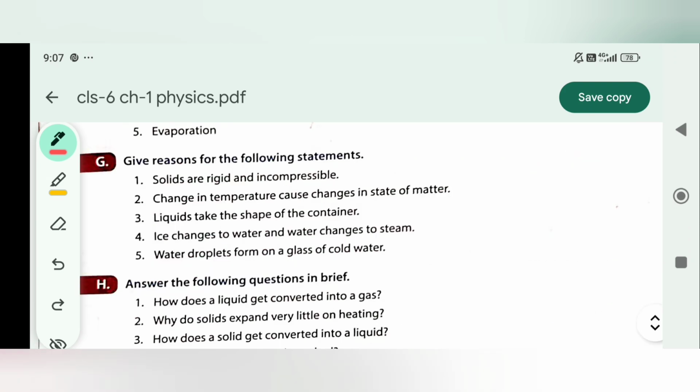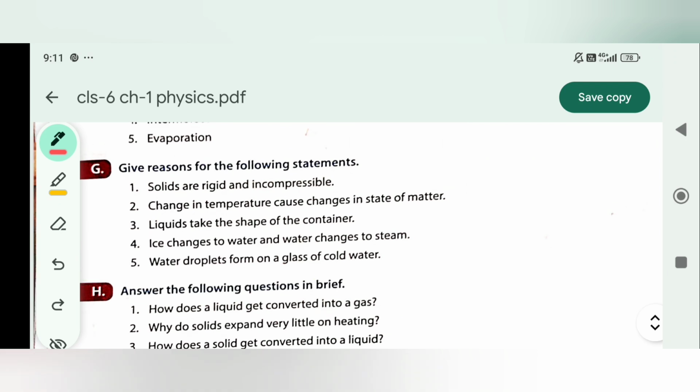So G. Give reason for the following statements. Bit 1. Solids are rigid and incompressible. Because solids have strong intermolecular forces holding their particles in fixed position, resulting in a definite shape and volume and making them resistant to compression.